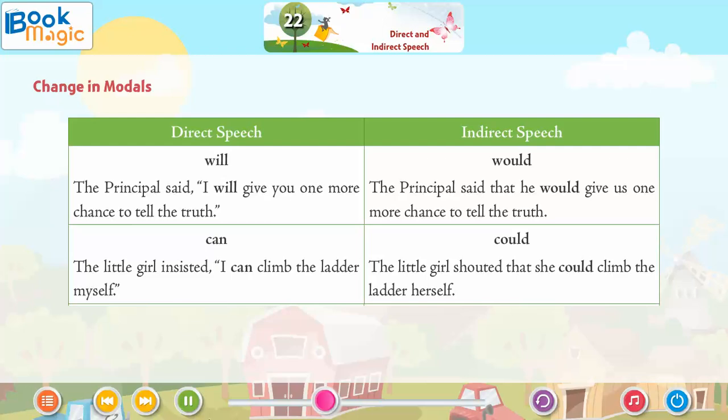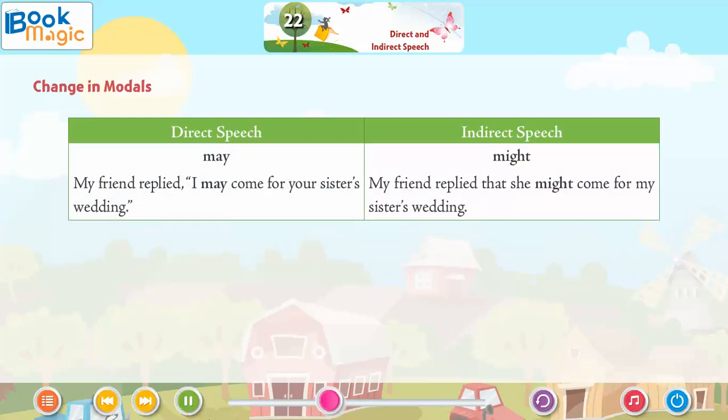The little girl shouted that she could climb the ladder herself. May. My friend replied, "I may come for your sister's wedding." Might. My friend replied that she might come for my sister's wedding.